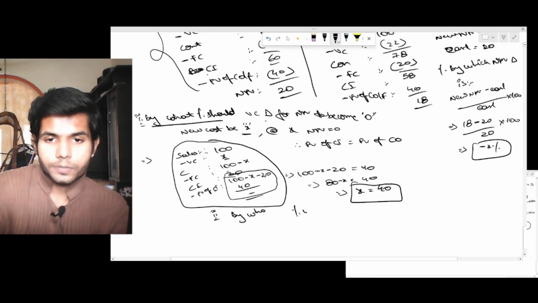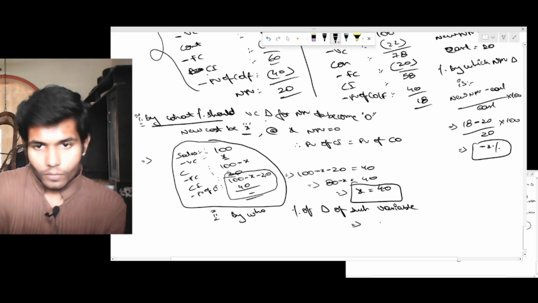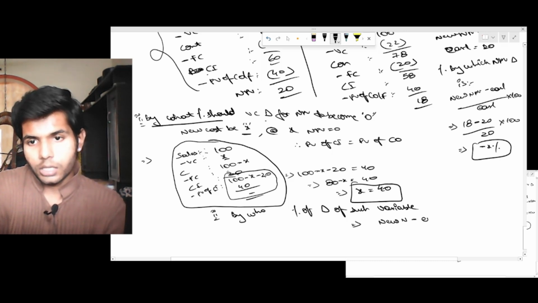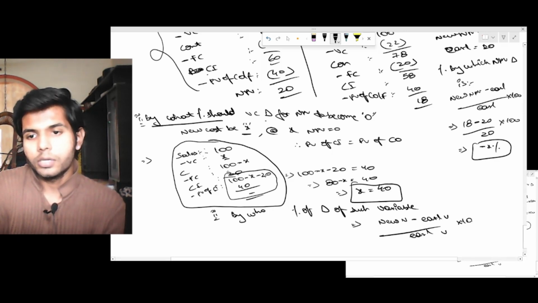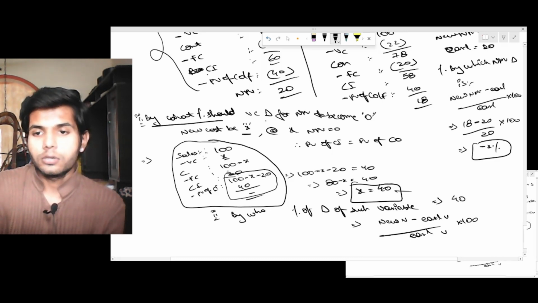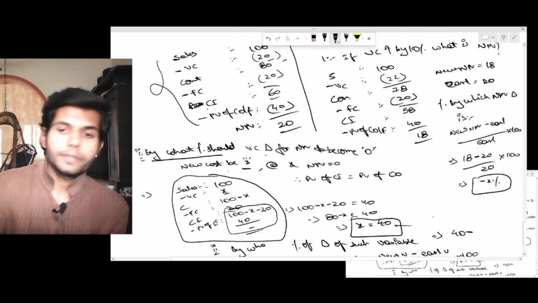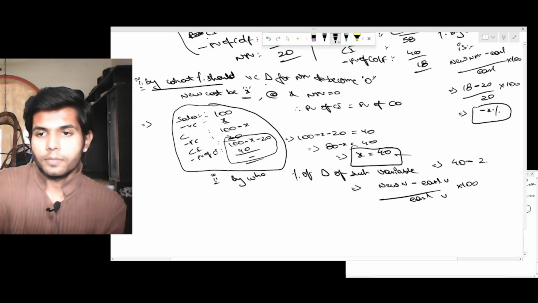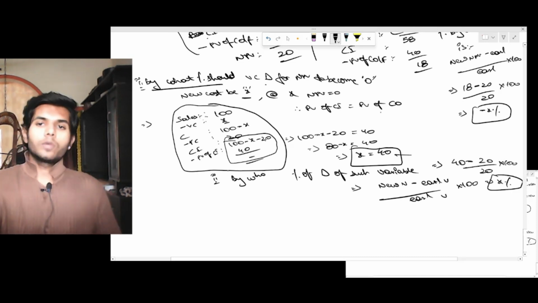Now, the percentage of change of such variable shall be new variable minus earlier variable, by earlier variable, into 100. That is, what is the new variable? 40. Earlier it was 20. So 40 new minus earlier, by earlier, into 100. So this is some percentage. This is the answer.